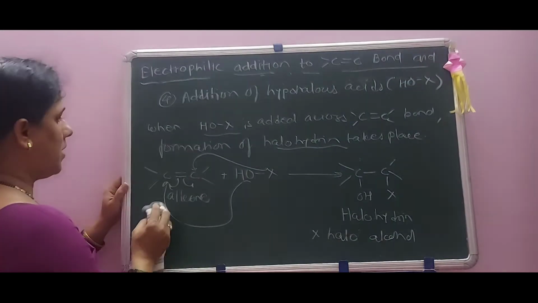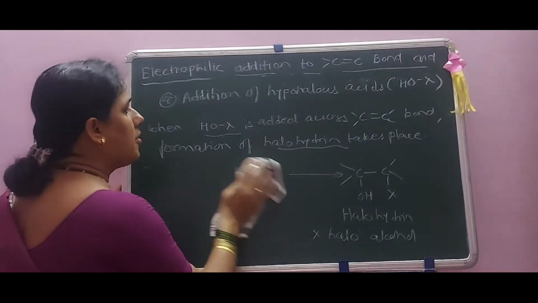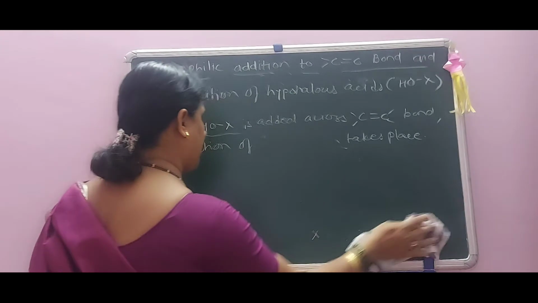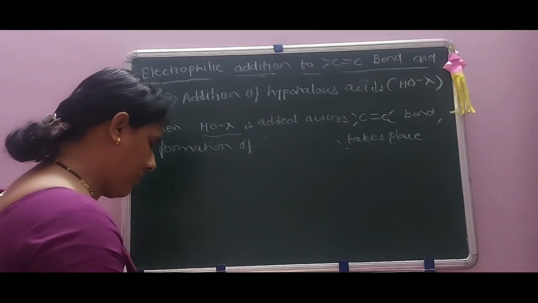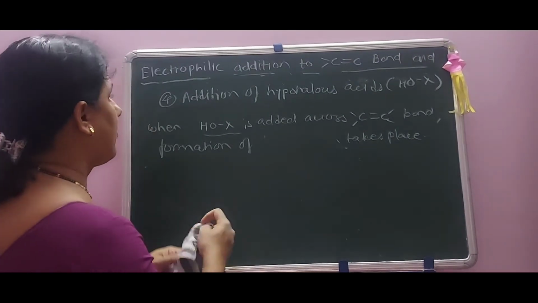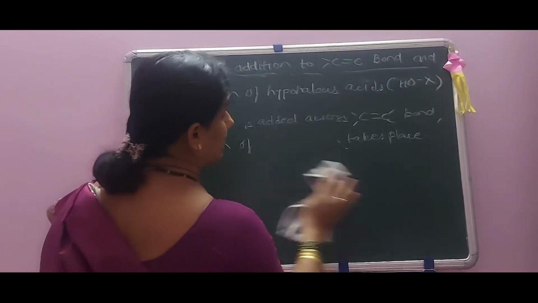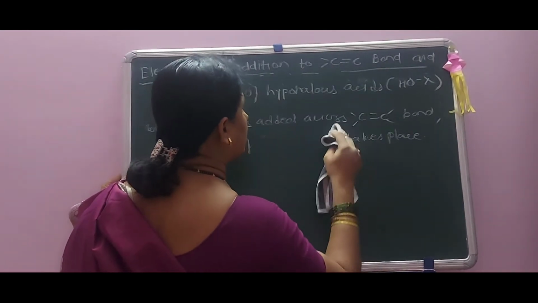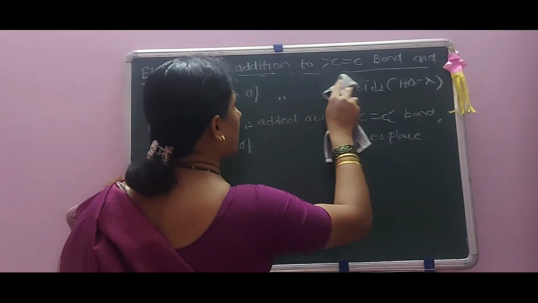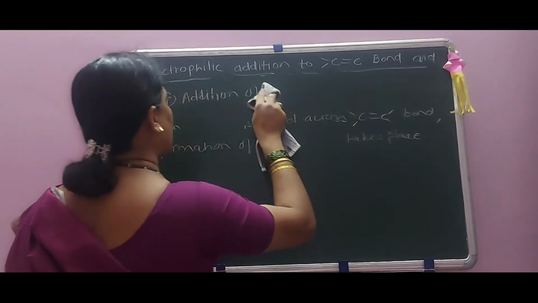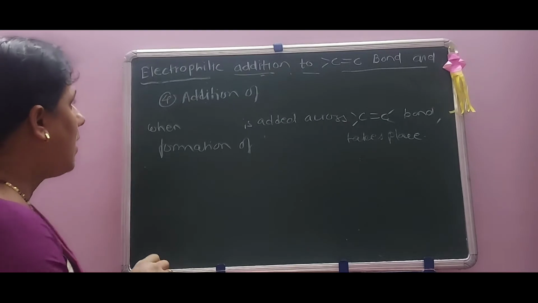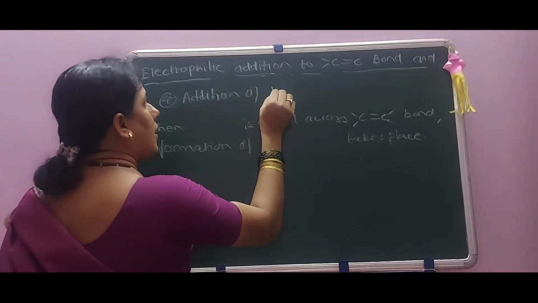Okay. Now the next reaction is the addition of water.